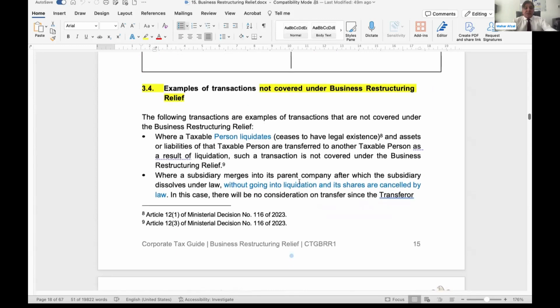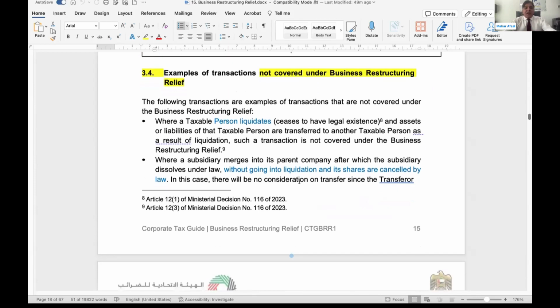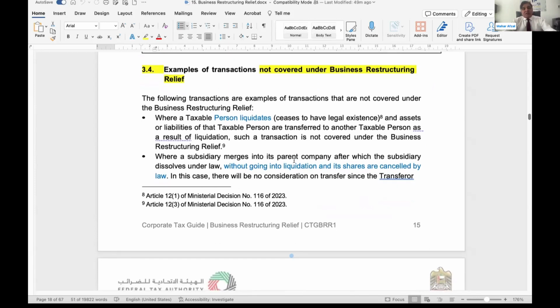These are some examples which will not be covered under the business restructuring relief. Liquidation will not be considered business restructuring relief. Along with this, if the business is being transferred without any consideration, with one exception, which is when an unincorporated partnership is being converted into an LLC or taxable person. Other than this, consideration should be there. If there is no consideration, it will not fall under the scope of business restructuring relief, and the taxable person and the parties will not be able to enjoy the relief.